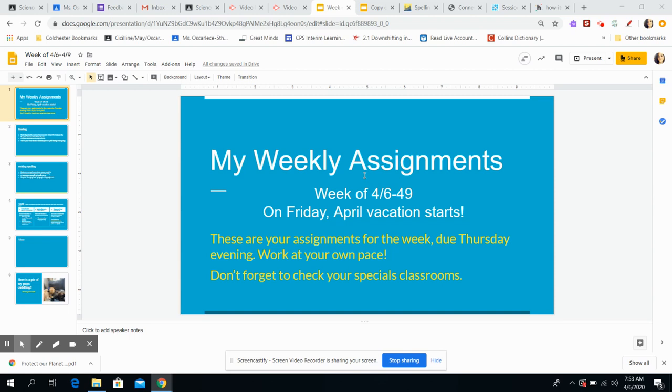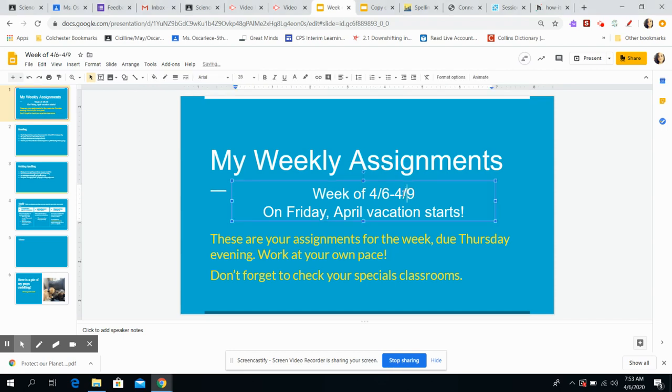So there are two different groups for the assignments. One is for students who stay with me for Math SGI. The other is for students who go back to Mrs. Sicily's for Math SGI. So I'll explain that when we get to math, but the reading assignments are the same for everyone. Okay, so here's the first page, my weekly assignments, week of April 6th through April 9th.